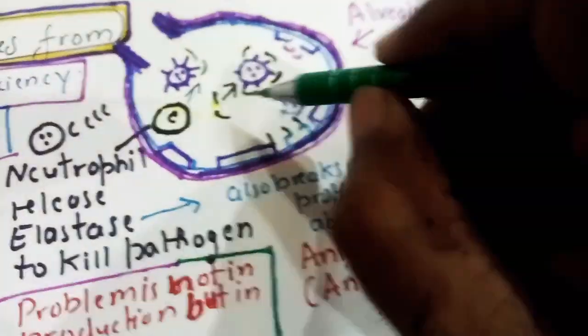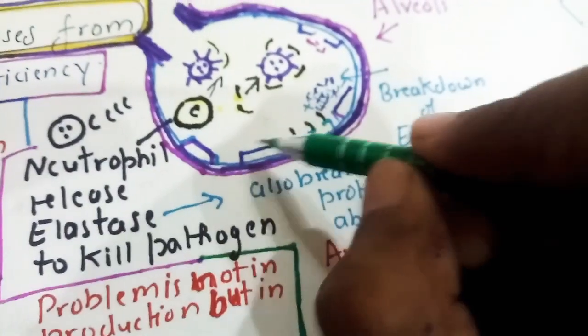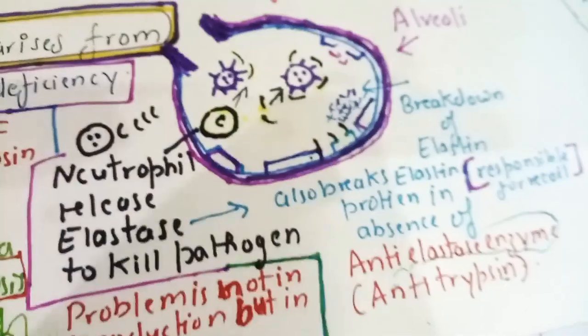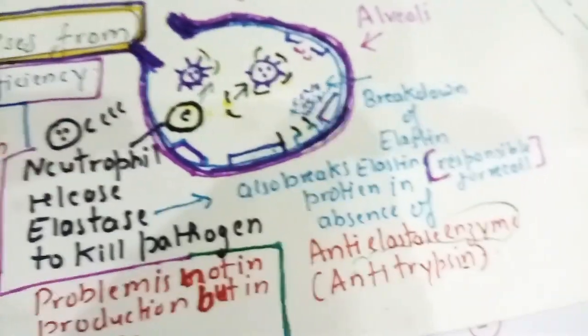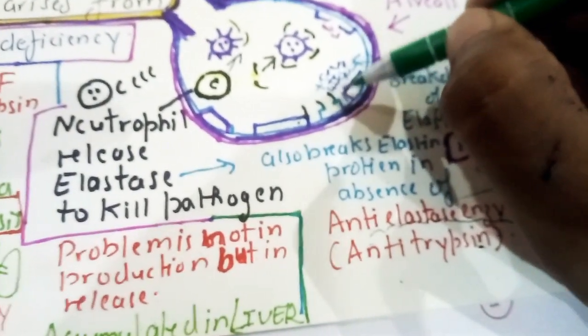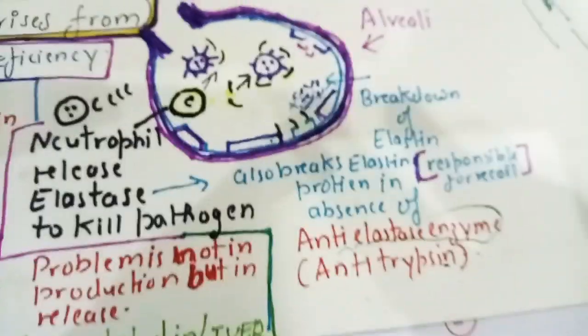If antitrypsin deficiency occurs, this elastase will easily deplete the elastin of the pneumocytes. If this elasticity is damaged, then bronchiectasis will occur. So alpha 1 antitrypsin deficiency is also a main reason for